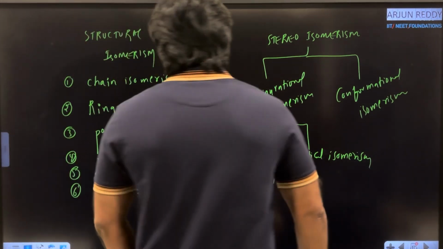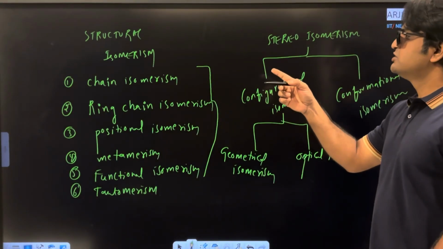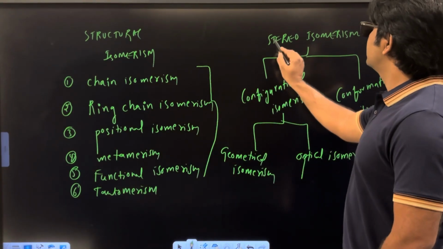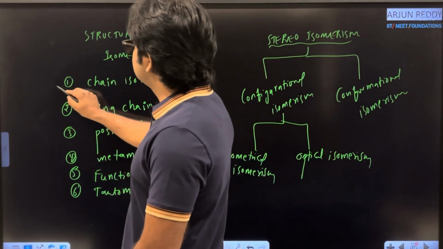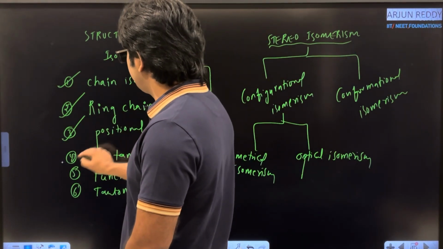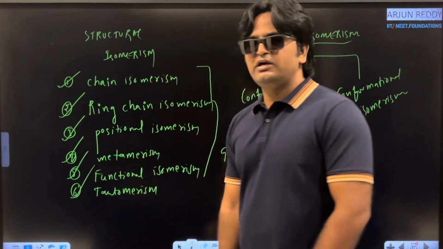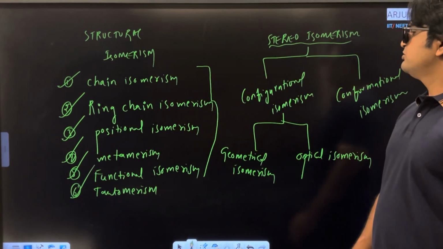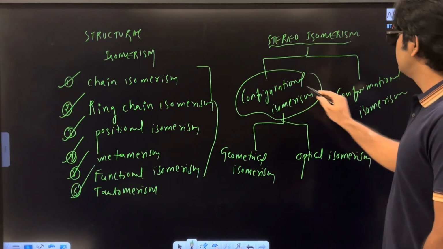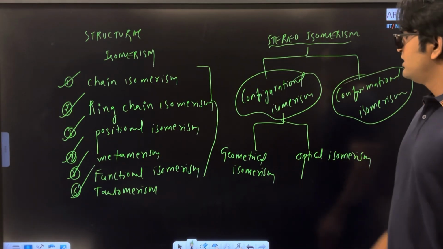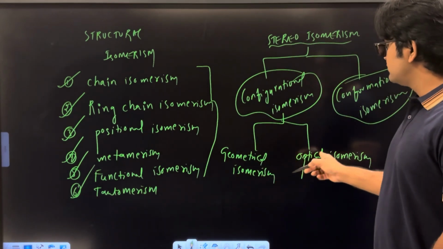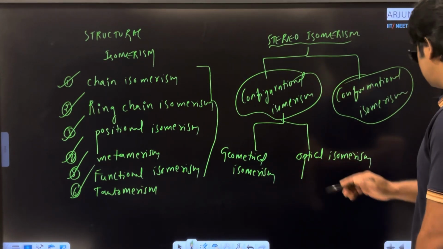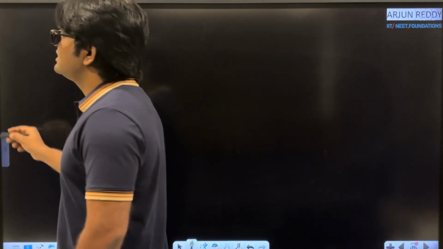So once again, isomerism has 2 types: structural isomerism or constitutional isomerism, and the second part, stereoisomerism. Structural isomerism has chain, ring chain, positional, metamerism, functional isomerism, and tautomerism. Stereoisomerism has configurational isomerism and conformational isomerism. Configurational has 2 types: geometrical isomerism and optical isomerism. Now directly we are going for chain isomerism. Let me start with chain isomerism.